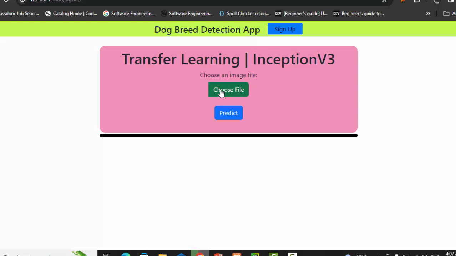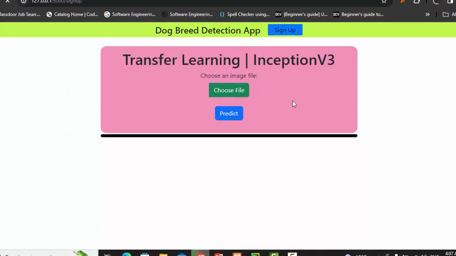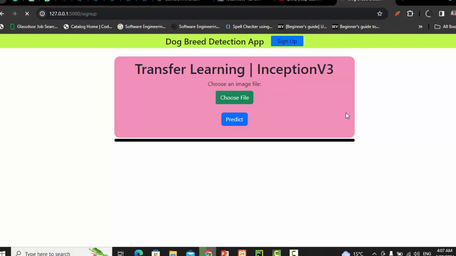So when our model predicts an image, once we predict an image here, like I am going to take the output for this image, then we will also send a notification to the owner of this app that our model is predicting this kind of breed for this dog. For that we need an email.